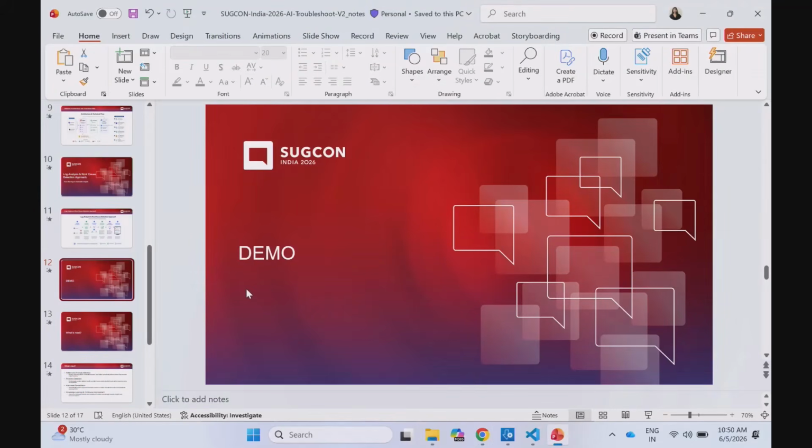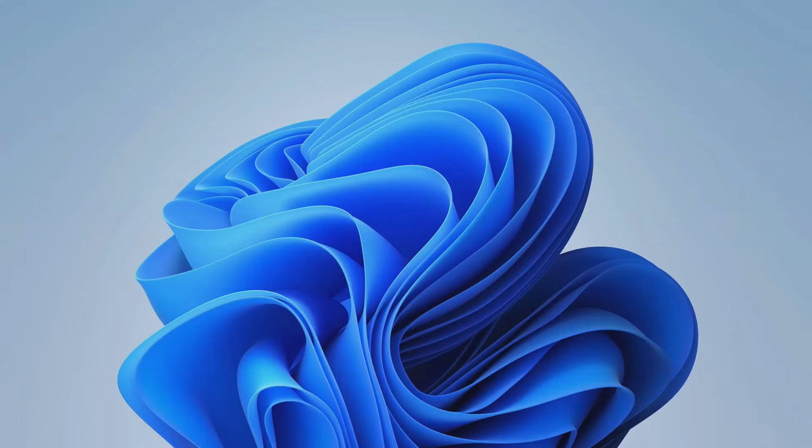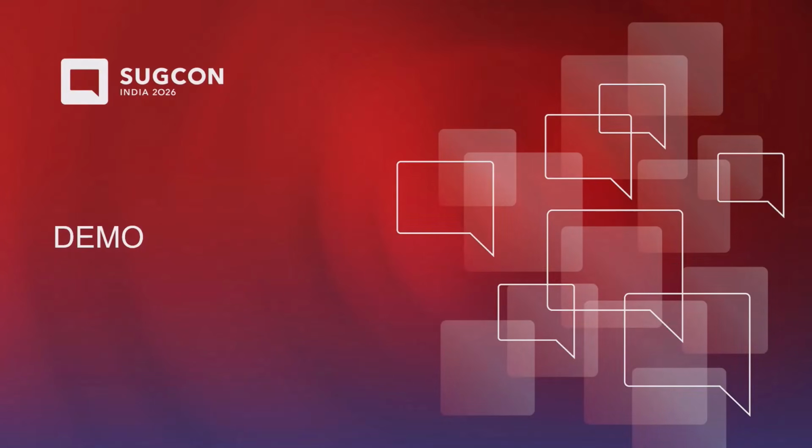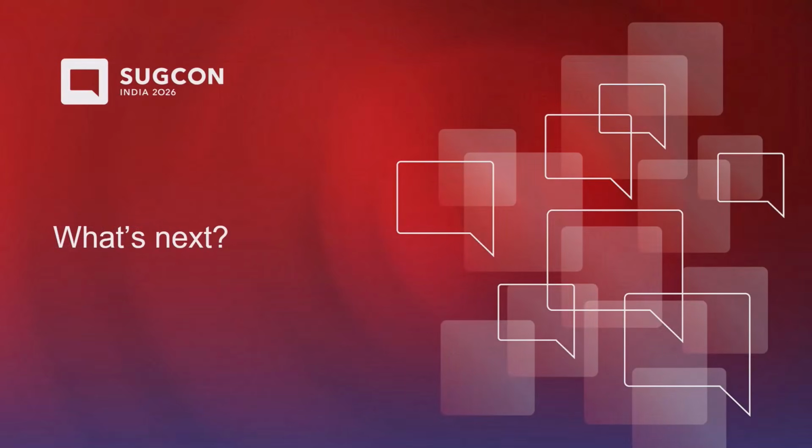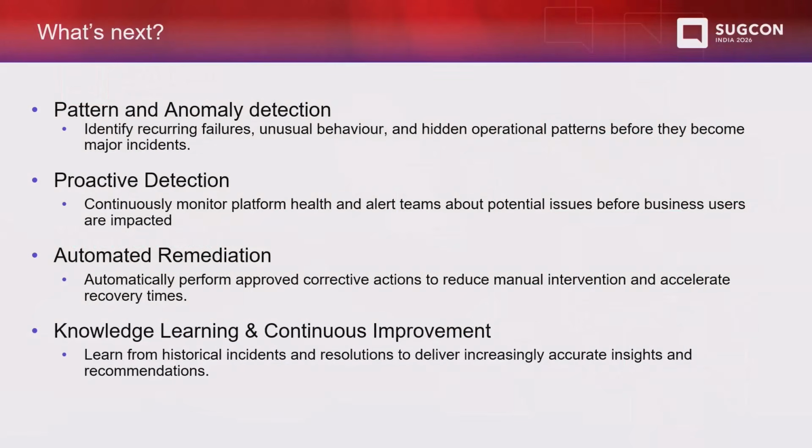And then, what next? Let me just share it again. Yeah, what's next as part of our implementation? There are a couple of things which we want to do to enhance our system.